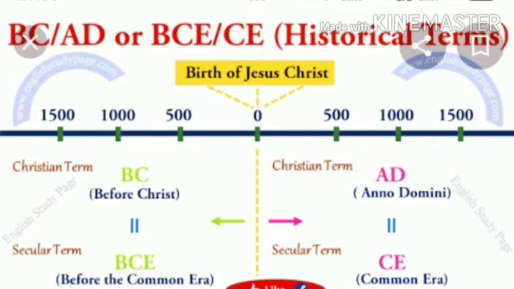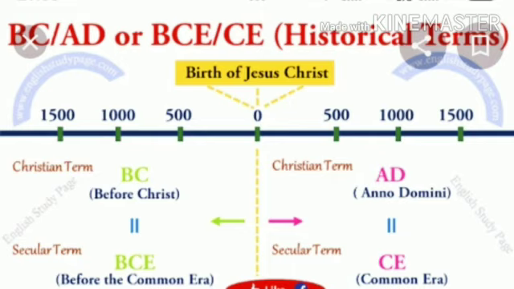On the left hand side we have the years denoted as BC, and on the right hand side the years denoted as AD, that is, Anno Domini, after the birth of Christ, and BC, before Christ. So if I say you are in the year 2020, that means 2020 years after the birth of Christ.